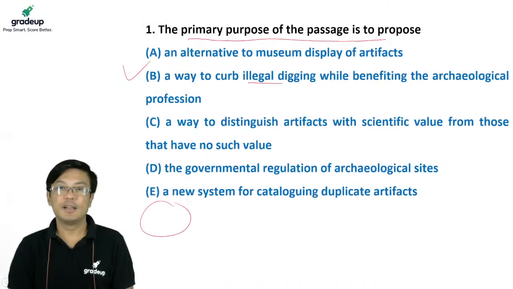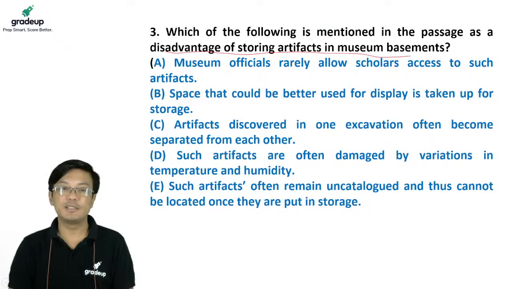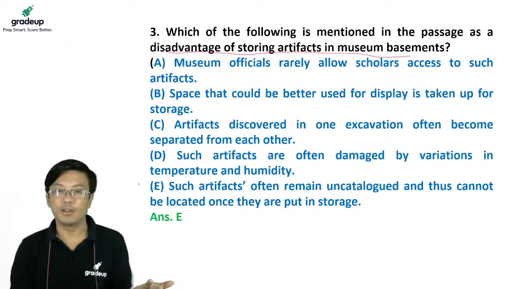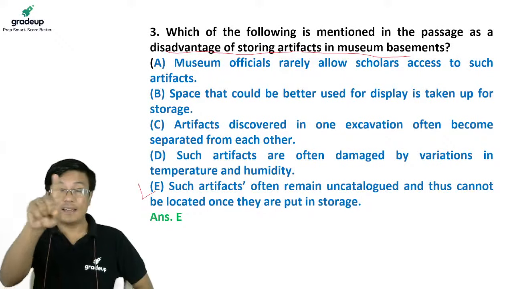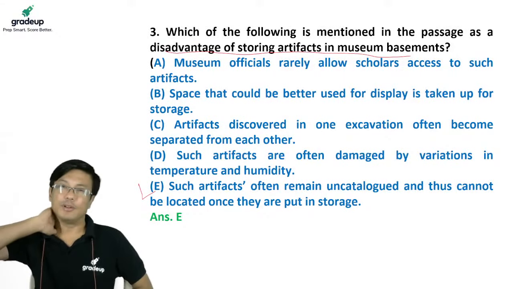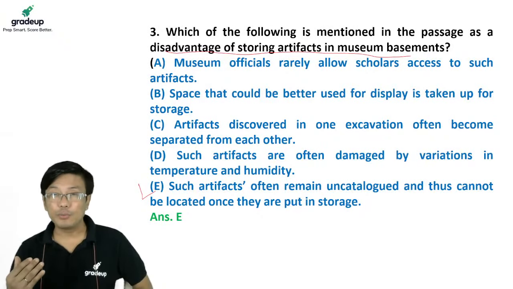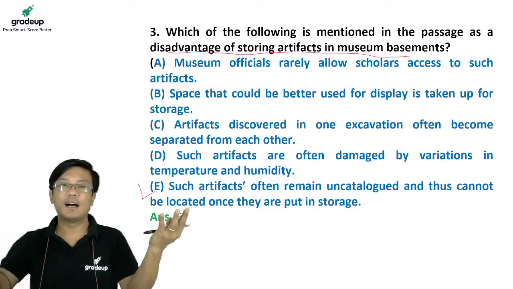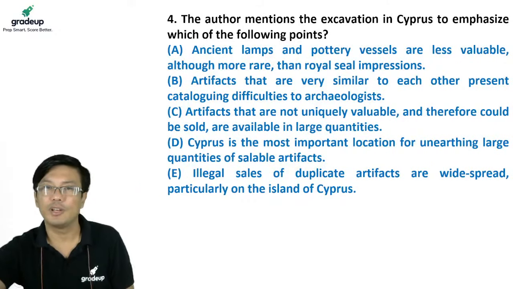What is happening in museums is that once it is found, there is no fund to catalog. So once it is kept in the museum, it cannot be found again. So the answer is okay. Now everybody is clear, this was directly mentioned. That line tells you that there are very few funds for cataloging, because of which once it is kept, nobody even remembers कहाँ है. So that means the best answer is E. Everybody got the point. I think so far answers are not very difficult.